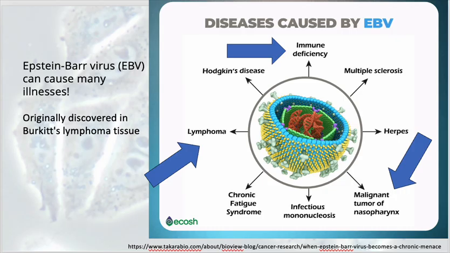And so research has shown that Epstein-Barr virus is actually linked to certain cancers and autoimmune conditions, even multiple sclerosis. But it has been shown that being previously exposed to or having had Epstein-Barr virus is actually associated with a higher risk of developing certain types of cancers. So it can cause many illnesses, including lymphoma, which we talked about, malignant tumors in the nasopharynx, so tumors in the back of the nose and throat, and also immune deficiency. So just having had a prior exposure to this virus, this is one of the risks.